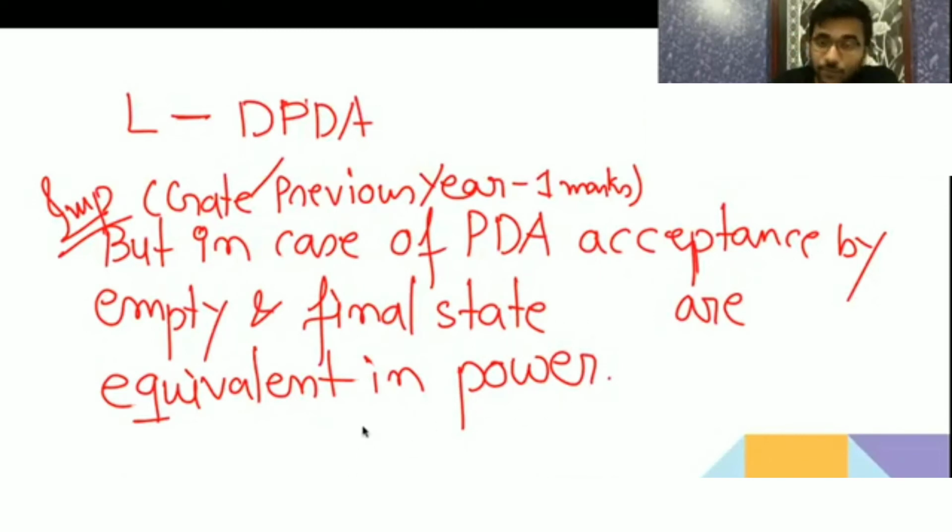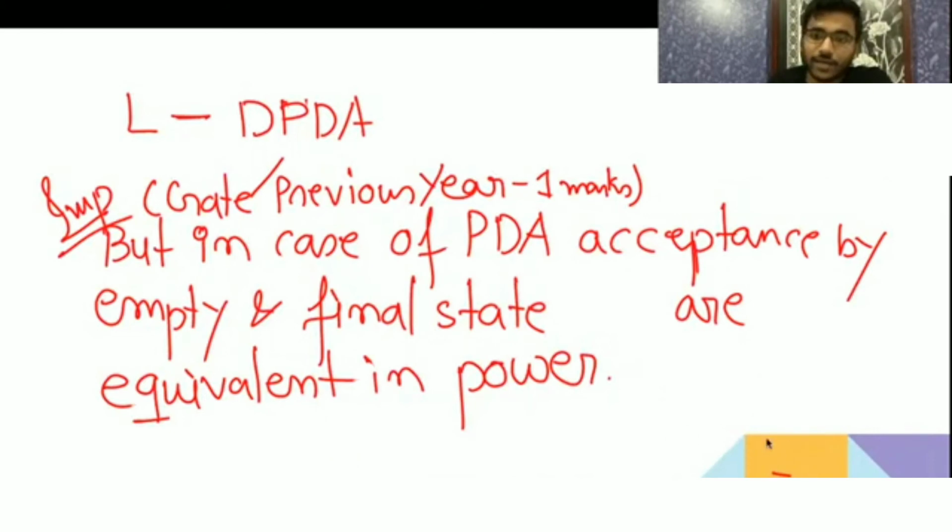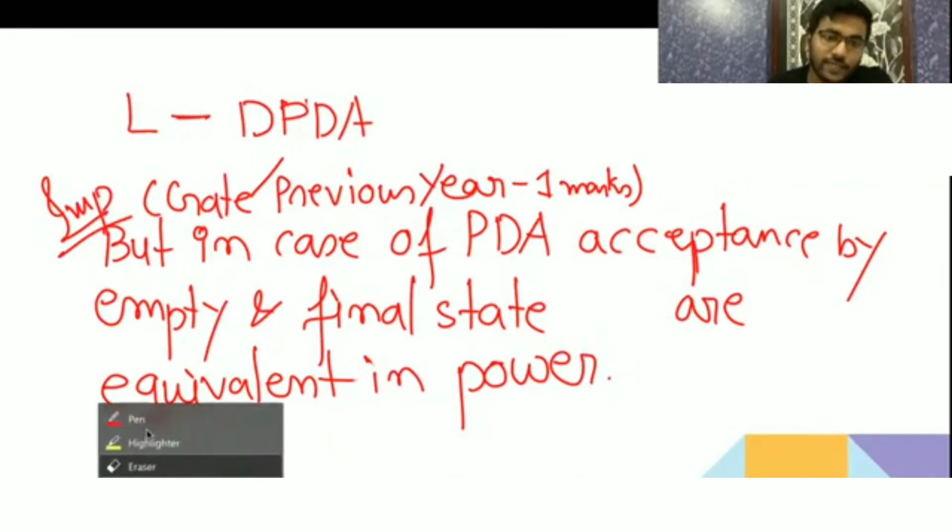Why I am saying in case of PDA it is equivalent? Because in case of NPDA, these two are equivalent. Empty stack acceptance is equivalent with final state. For all empty stack, we can give a final state. And since for anyone, if I am able to give it, then we can say that for PDA we can give it. Am I clear? In GATE exam they have asked, but in deterministic it is not equivalent.